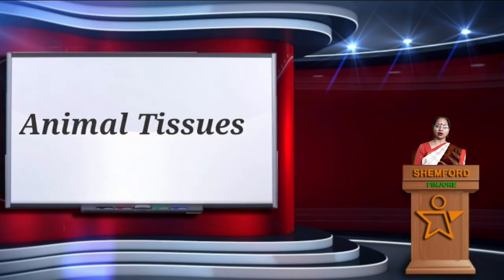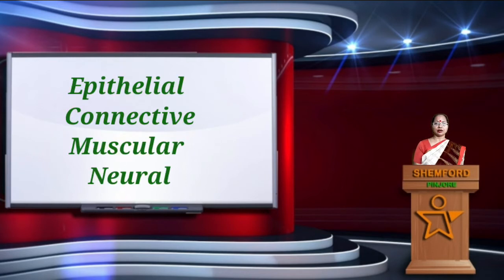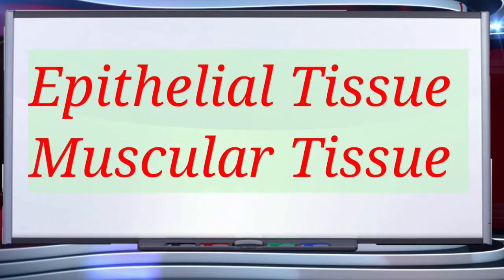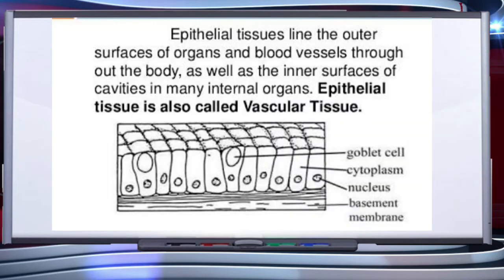Today we are going to talk about animal tissues. Animal tissues are of four types: epithelial, connective, muscular tissue, and neural tissue. In this presentation, we will discuss epithelial tissue and muscular tissue.